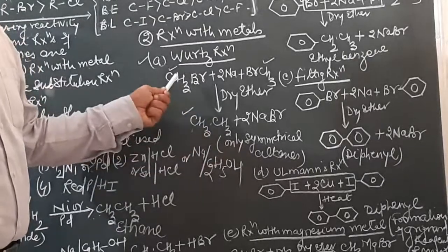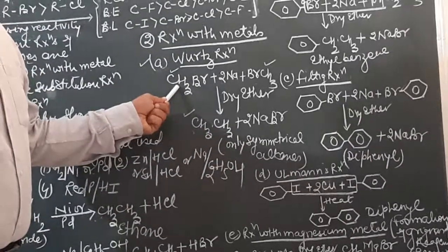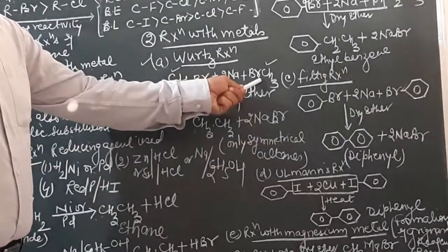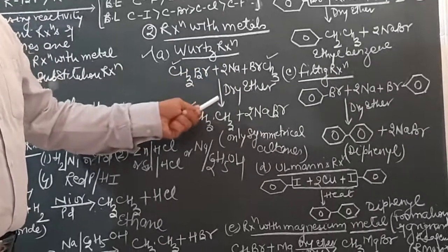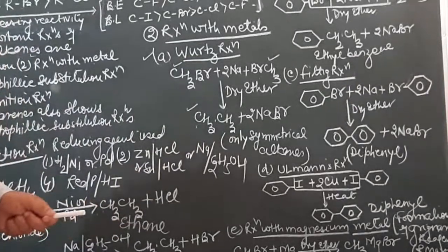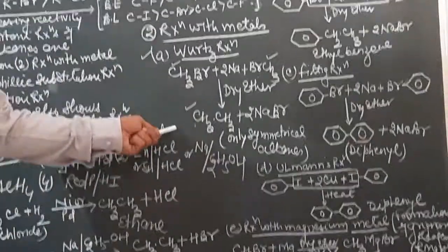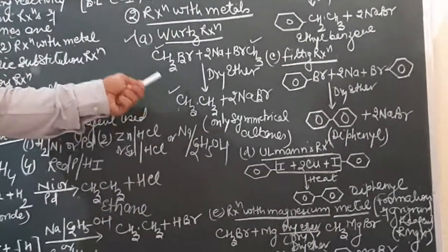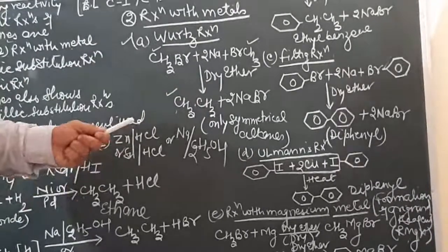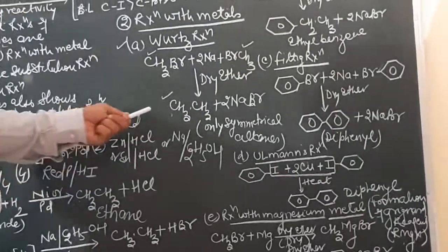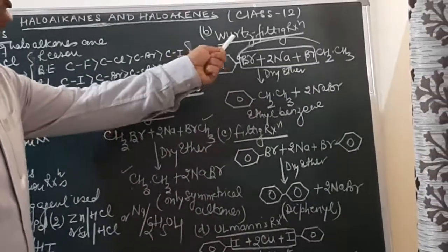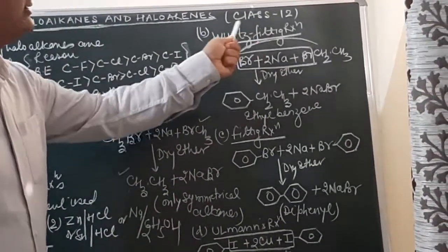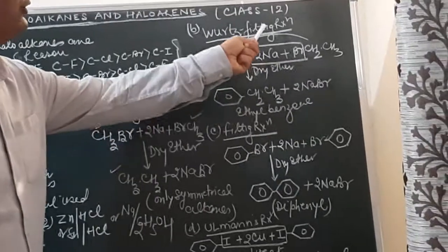And what is this reaction? When alkyl halides of a similar kind are made to react with sodium in presence of dry ether, it will result in the formation of alkanes. So this reaction with metal was done again with you in class 11, and the name of the reaction was the Wurtz reaction. Now here, another reaction with metal is the Wurtz-Fittig reaction. Just see over here, the name is Wurtz-Fittig reaction.